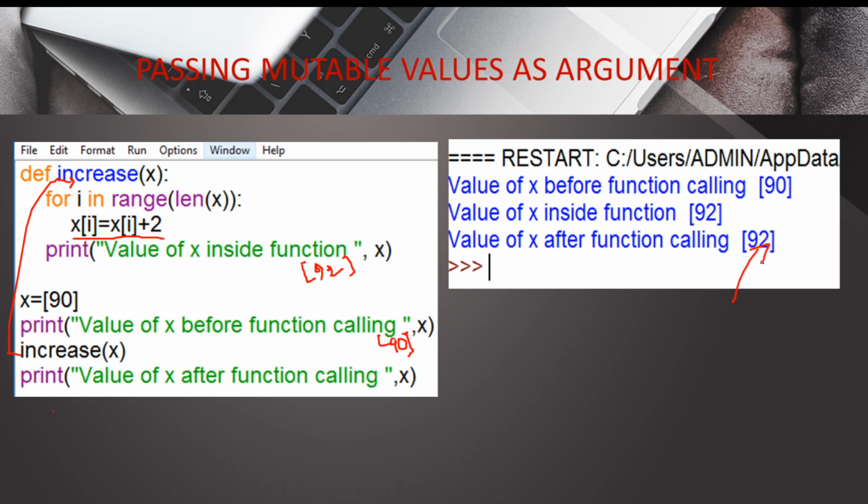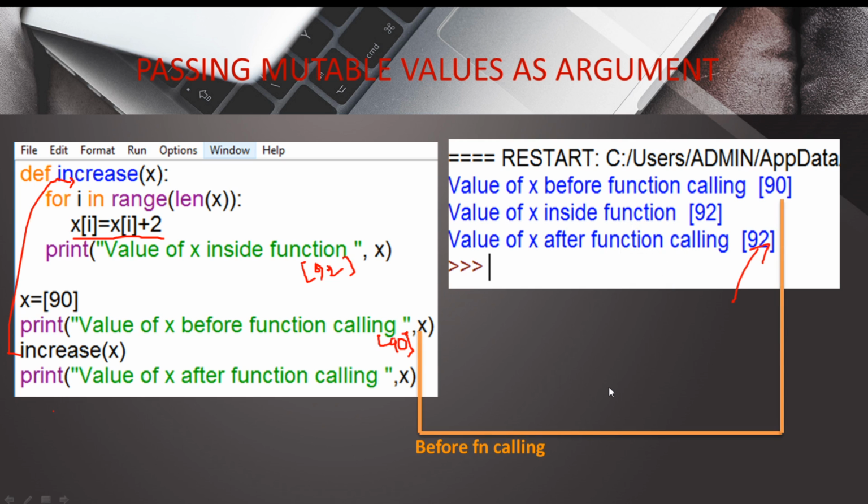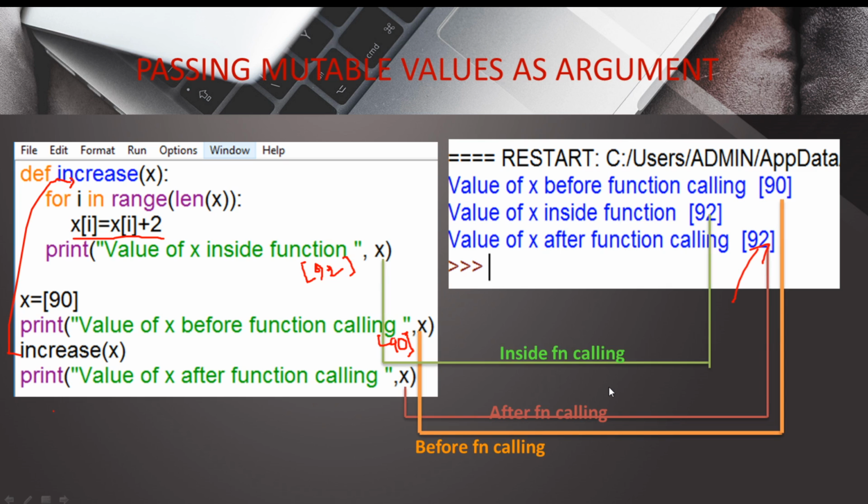You can even insert more values into the list inside the function. So let us see the next topic. This is before function calling, inside function calling, and this is after function calling. The value we are going to get is the changed value. Okay, so passing dictionary as the argument.